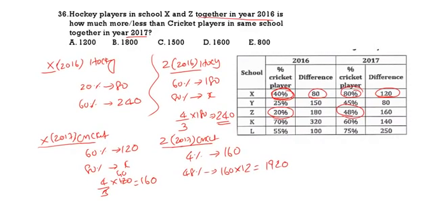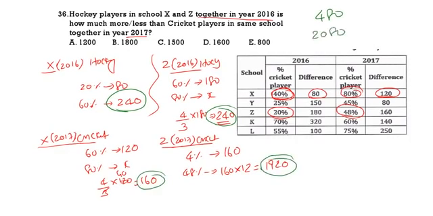Now see this. Hockey players in X and Z together. What is 240 and 240? That is 480. X and Z hockey is 480. Now X and Z cricket, 160 and 1920. What is 160 plus 1920? That is 2080. The difference: 2080 minus 480 gives 1600. So our answer is 1600. Option 4 is the correct answer.